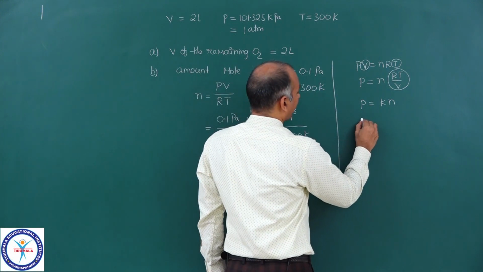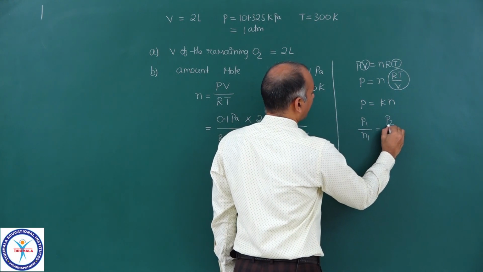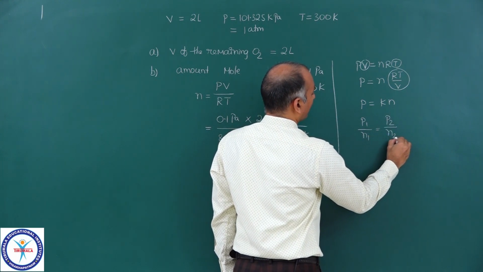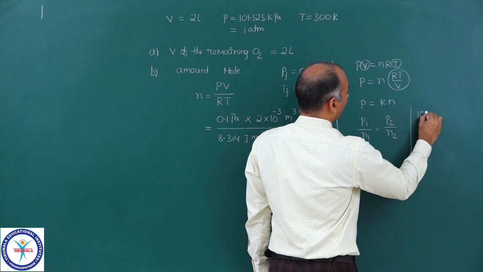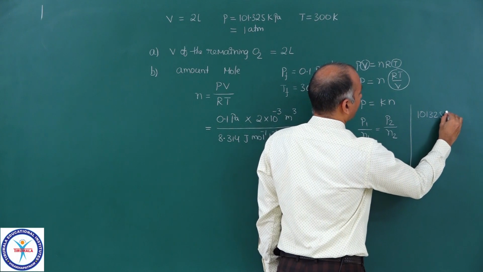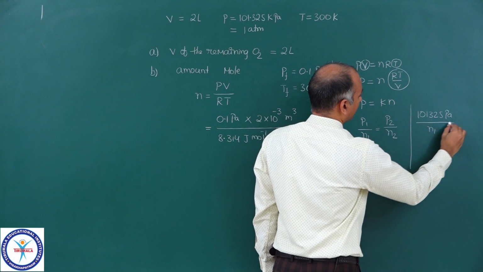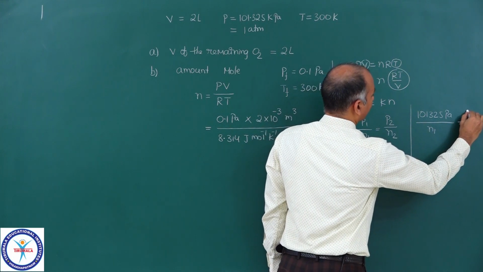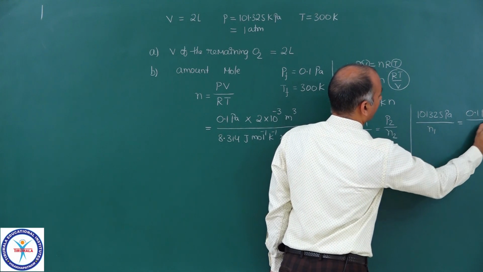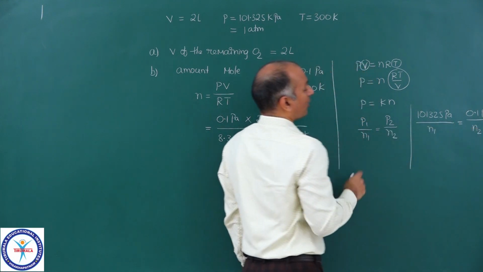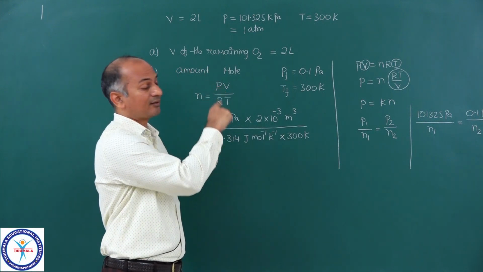So now we can write down P1 upon n1 is equal to P2 upon n2. So now you can write down 101,325 pascals upon n1, that is equal to the final pressure, 0.1 pascals, upon n2. Now can you calculate n1 from the original given data?